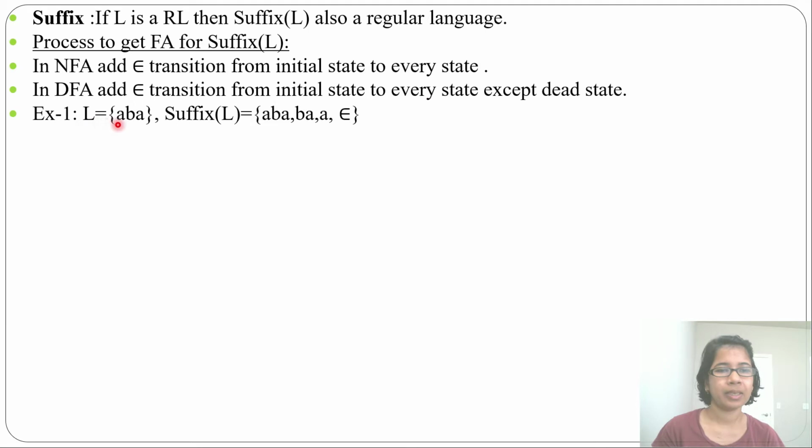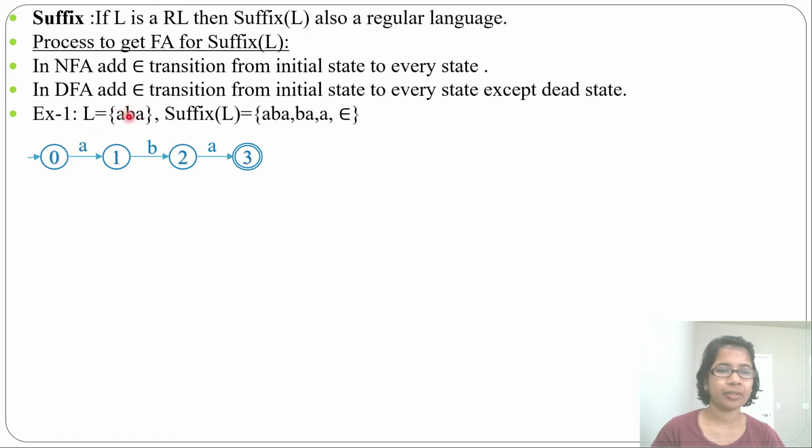First language: ABA. It just accepts ABA. Then what will be the suffix of that? Suffix will be ABA, then BA, just A, and epsilon. So let's design a finite automata for accepting ABA. Length is 3, so we require 4 states. Now this is an NFA that accepts ABA.